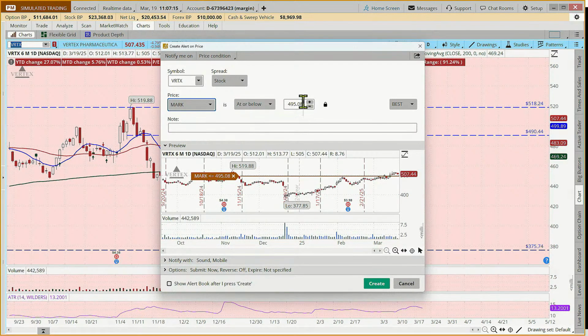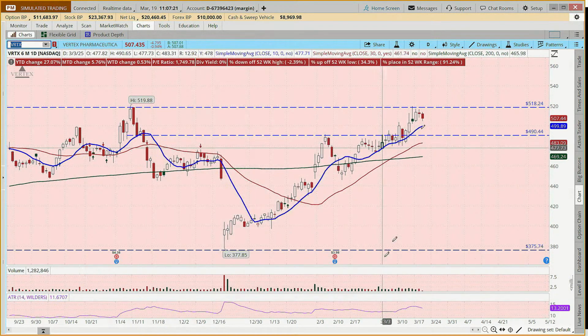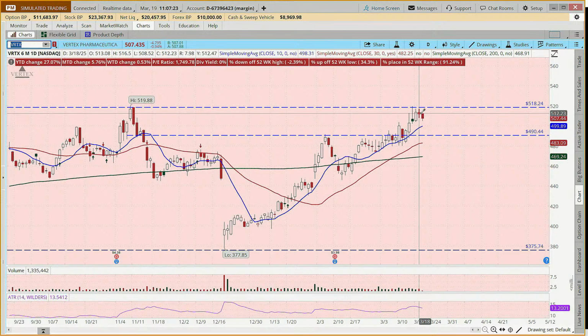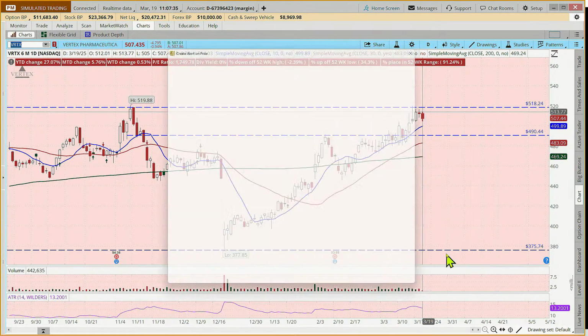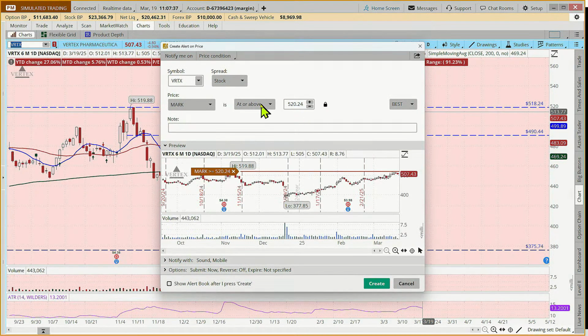Or you can make this number whatever you want. We could make it 496. But if it pulls back, or you may just want to put it on a little watch list, watch for an entry. Or you might say, I want my entry to be if it goes above this 520 level. So we could also put in an alert and say, hey, let us know if this goes above 520.